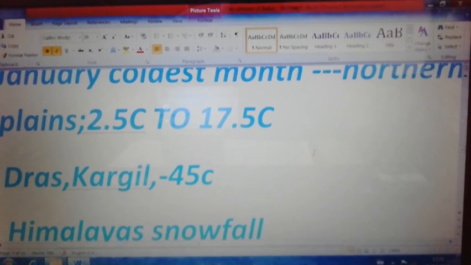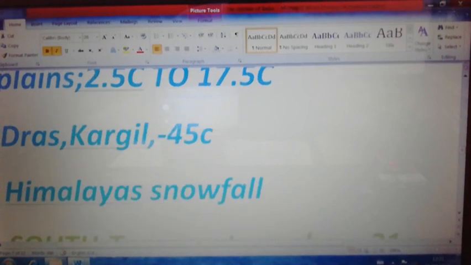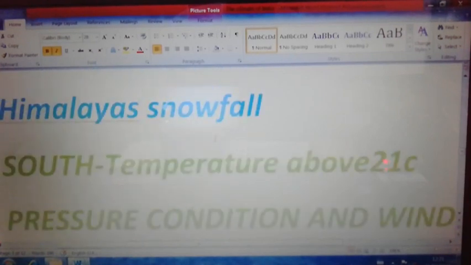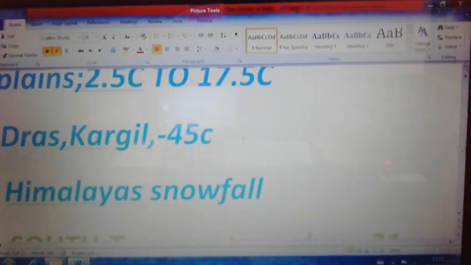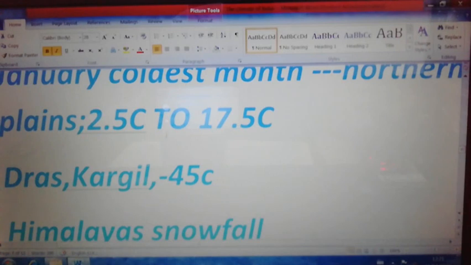And if you take some particular areas, like the Himalayan ranges or Jammu and Kashmir, the Dras and Kargil area, it is reaching minus 45 degrees Celsius. And also we can see in the Himalayan mountain ranges there is snowfall. So it is the season in India where there is less temperature.